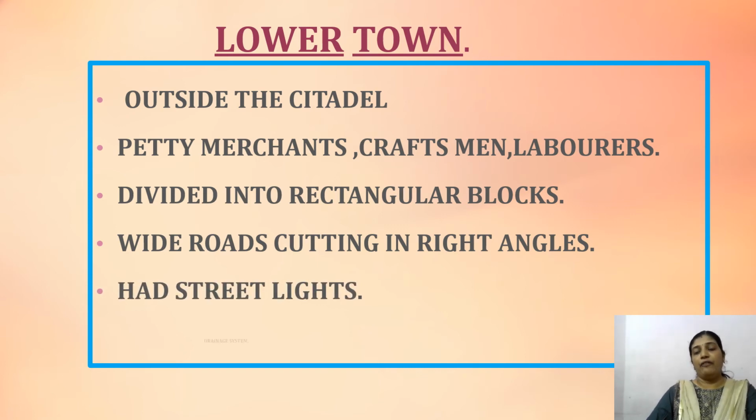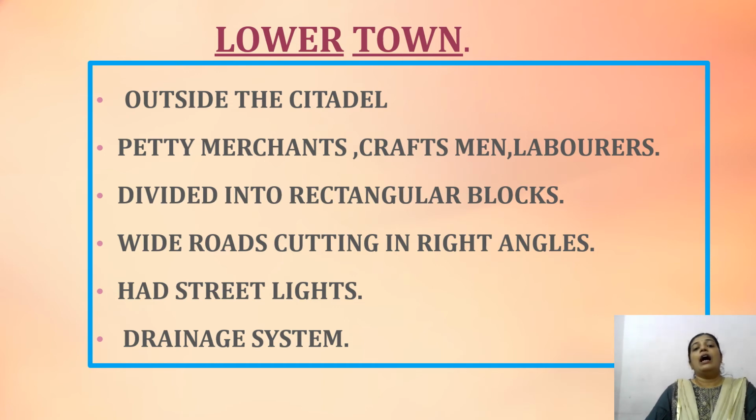So from this we have understood that the lower town was outside the citadel, and petty merchants, craftsmen, and laborers were living there. The lower town was divided into rectangular blocks.